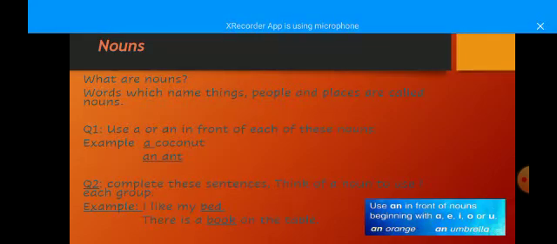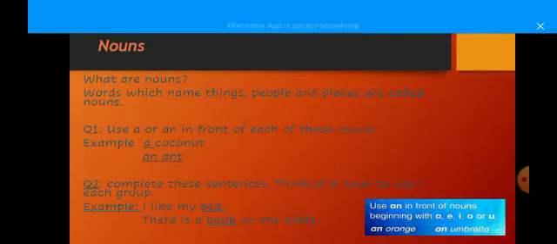Use a or an in front of each of these nouns. As you have learned in grade 1, before writing a word starting with a vowel, we always use an. So the example is a coconut. Coconut does not begin with a vowel. What are vowels? Vowels are A, E, I, O, U. So we will write a coconut. Second is ant. An ant. Ant begins with a vowel, that is A. So we will write an before it.